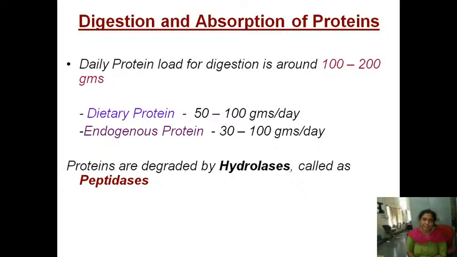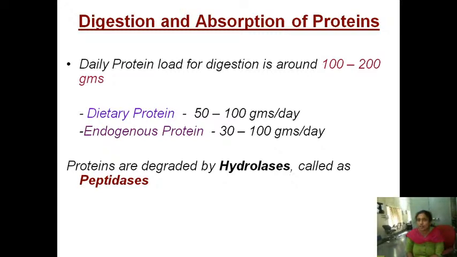Dietary sources means exogenous, the proteins we take in the diet. Nearly we take 50 to 100 grams of protein in a day. Endogenous proteins means proteins that are synthesized in your body by the translation process. Those proteins which have already been synthesized in your body are called endogenous proteins. Their amount is 30 to 100 grams per day.